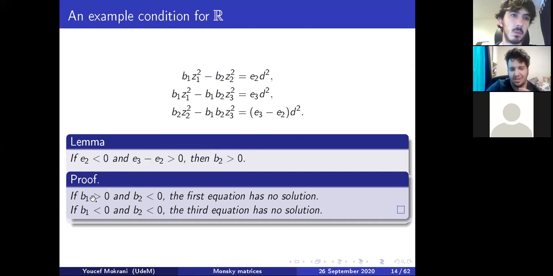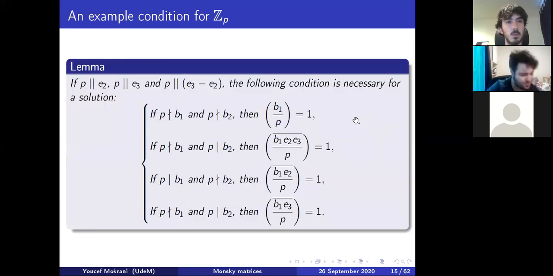It's just a case-by-case proof. If B1 is greater than 0 and B2 is smaller than 0, then this is positive, this is positive, this is negative, which is a contradiction. And if both are smaller than 0, there's the same reasoning with the third equation. So we have found one condition on R. We can do the same for every possible E2, E3, and find other conditions.